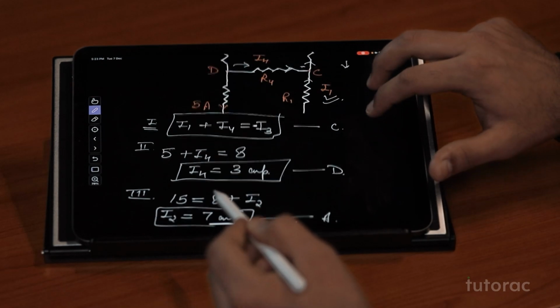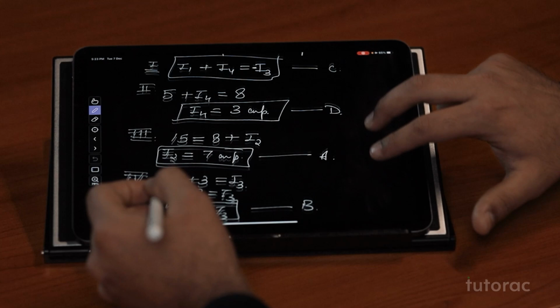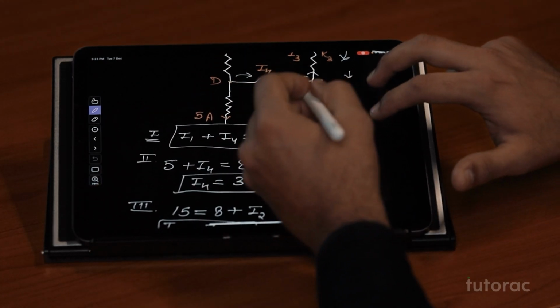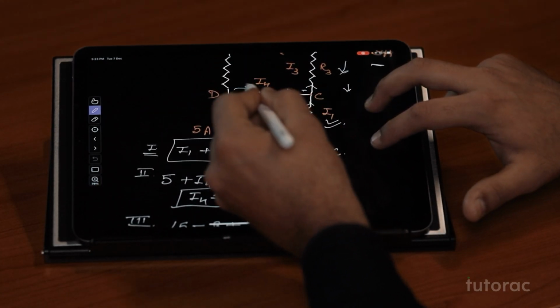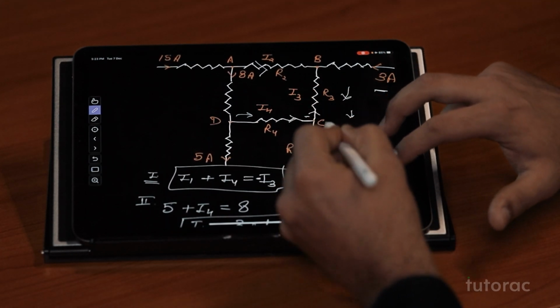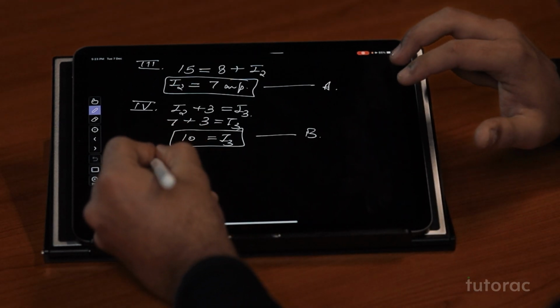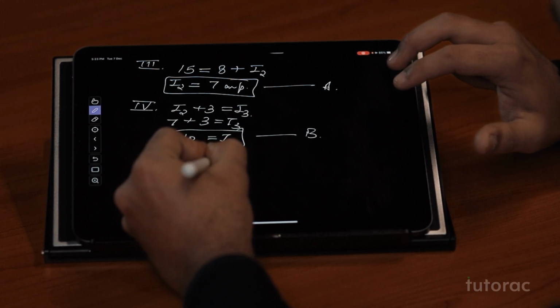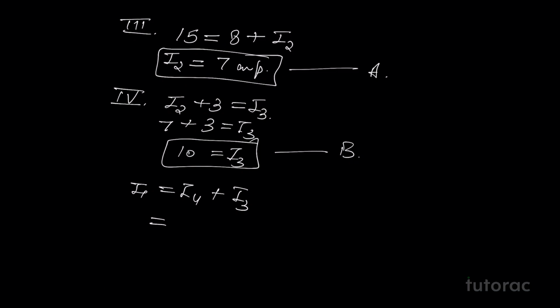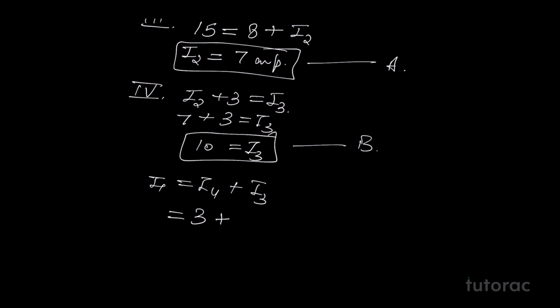So I4 we know is positive, meaning what we let for I4 is actually correct, it's coming to the junction point C. For I3, I'll say that it's also coming in, and I1 needs to go down. So I'll write I1 equals I4 plus I3. The value of I4 we have calculated is 3 ampere. For I3, we have calculated 10 ampere. Thus, we'll get I1 as 13 ampere.